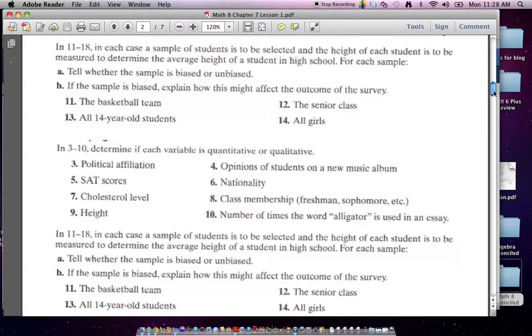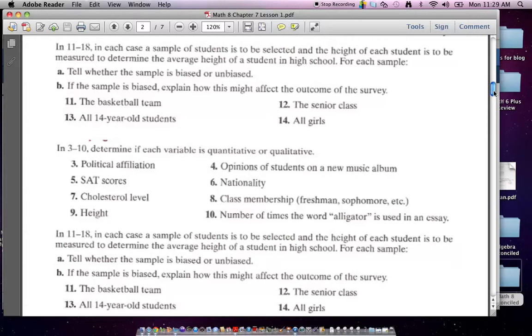Country. Now, if you were to ask old people what kind of music they like, are you going to get the same answer as young people? Nope. If you say, what's your favorite baseball team, and you ask somebody in New York City, are you likely to get the same answer as somebody in Boston? No, not a chance. So there's bias built in on some things.